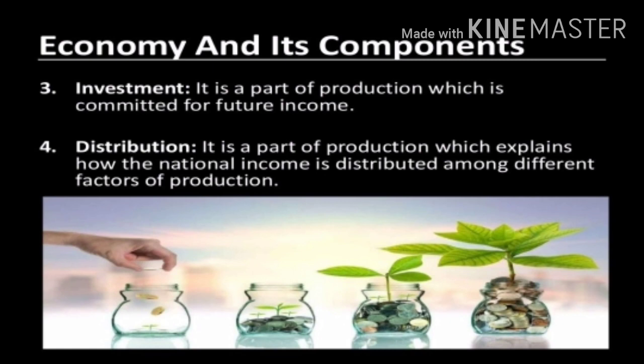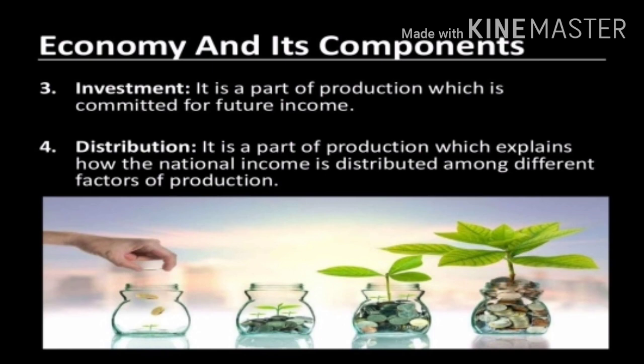Then the last concept is distribution. Distribution is a part of production which explains how the national income is distributed among different factors of production. So first we should know what the factors of production are. This is very important in economics. The factors of production are land, labor, capital and organization.